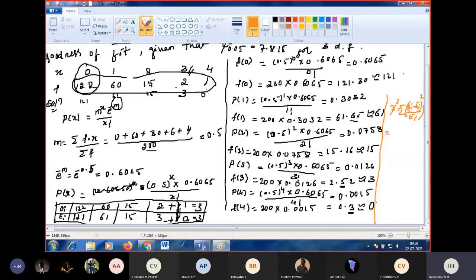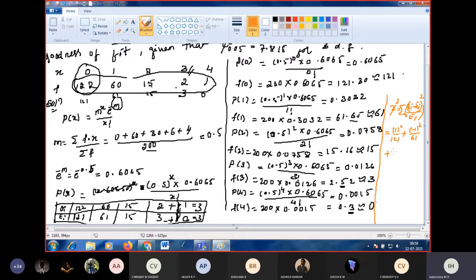So 122 minus 121, that is 1 square, divided by the expected value 121, plus 60 minus 61, which is minus 1 square, divided by the expected value 61.